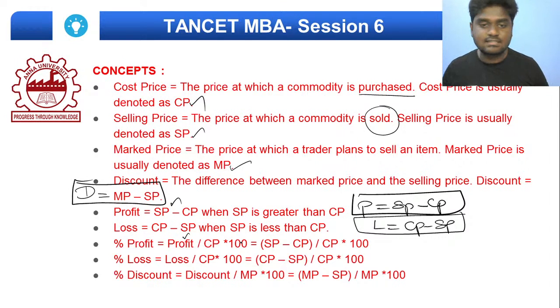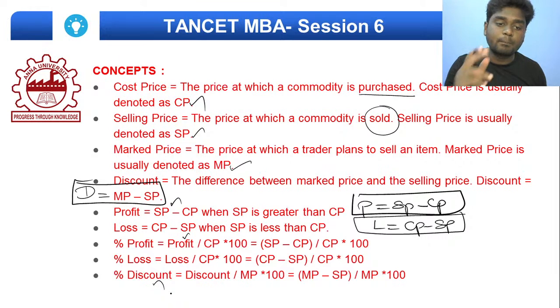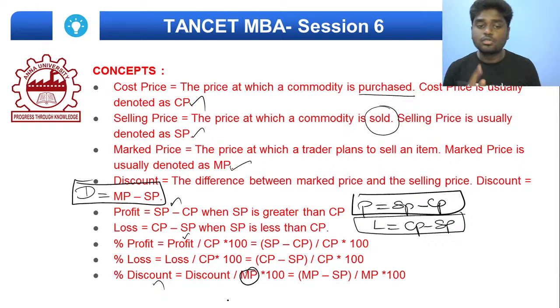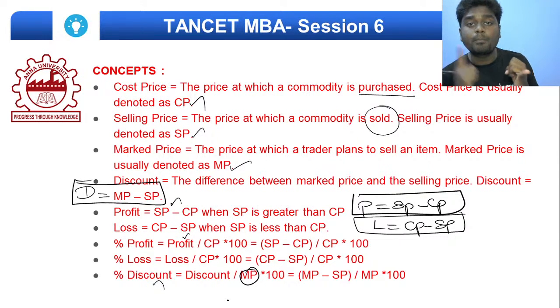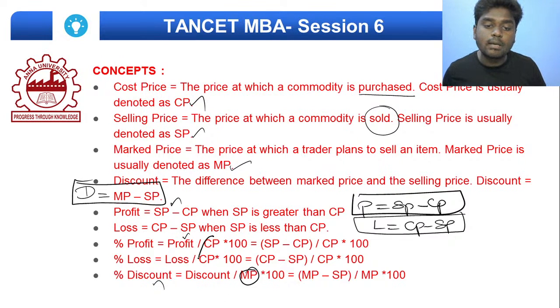So let's get started with discount. For percentage discount, make sure you always find the discount percentage only upon marked price. The important thing to remember: profit or loss percentage is calculated only upon cost price, and discount percentage is calculated upon marked price.